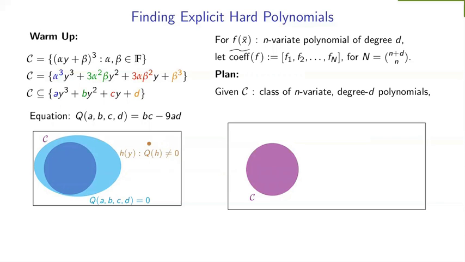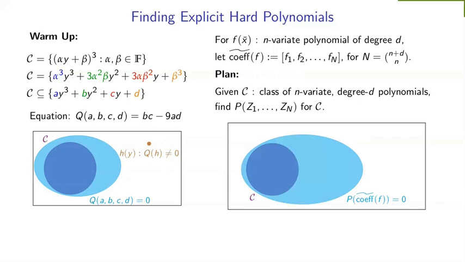So suppose we again find an equation, this time let's call it P. And this is an equation for C because everything in C satisfies this equation. There could be other things that also satisfy it, but that won't be a problem again. Automatically, if I find something outside the zeros of C, suppose H is a polynomial whose coefficient vector is not a root of P, then H is automatically outside C and it is therefore hard.